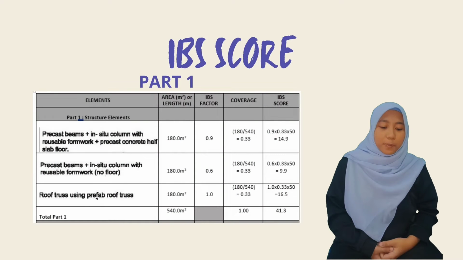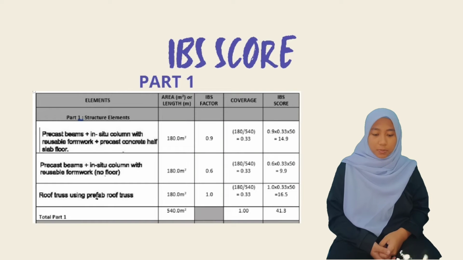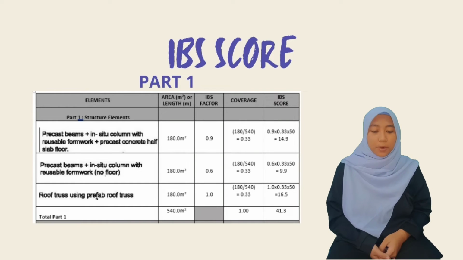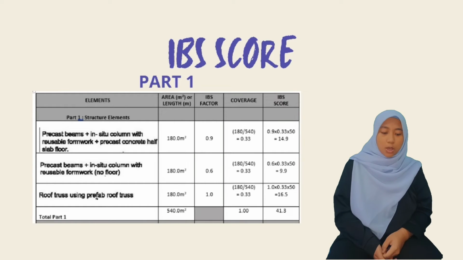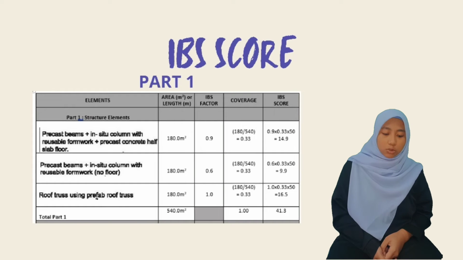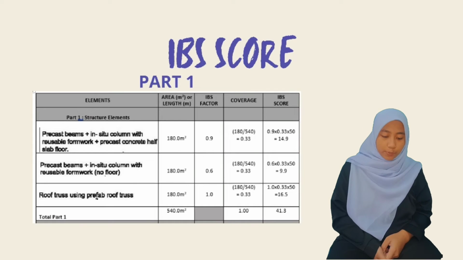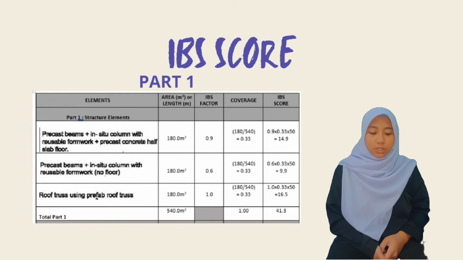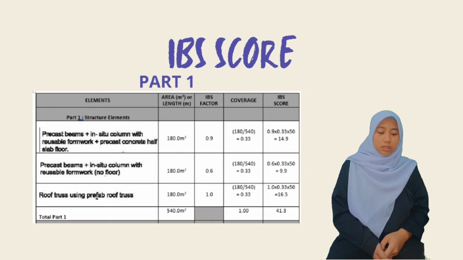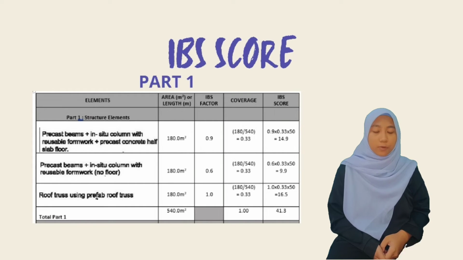For IBS score for part 1, structure elements: precast beams plus in situ column with reusable formwork plus precast concrete half slab floor, the area is 180 m2. Precast beam plus in situ column with reusable formwork, no floor, the area is 118 m2. Next, roof truss using prefab roof truss, the area is 118 m2. So the total area for part 1 is 540 m2.